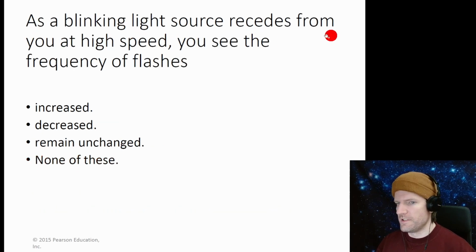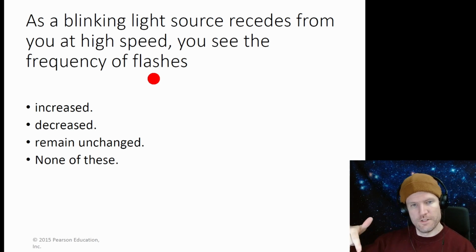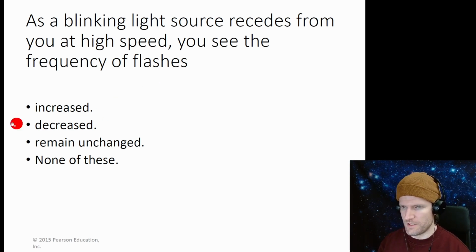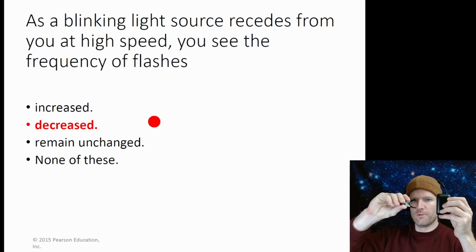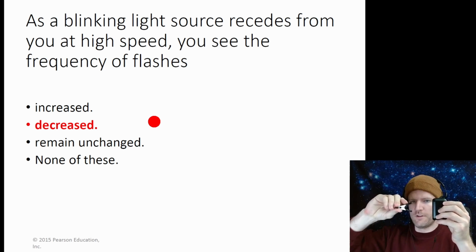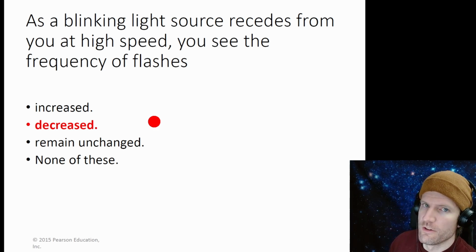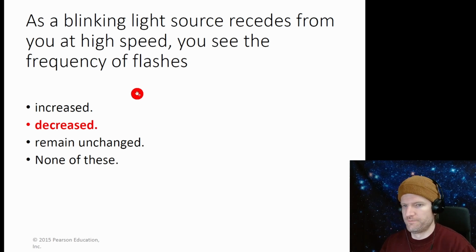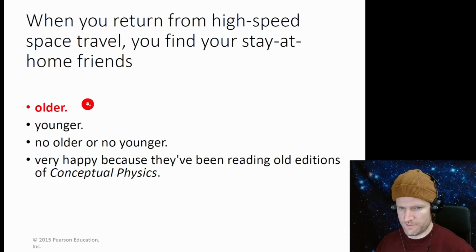As a blinking light source recedes from you at high speed, you see the frequency of flashes decrease. So as something moves away, the frequency of the flashes decreases, and this is called redshift. The picture is of a spaceship moving away from Earth. From the Earth's perspective, if they're giving off flashes of light, those flashes hit the Earth at a decreased rate. When you return from high-speed space travel, you find your stay-at-home friends are older. That's the twin paradox.